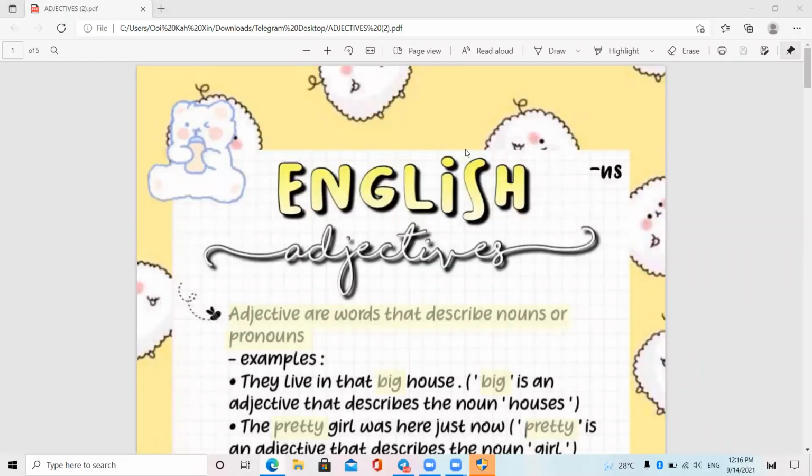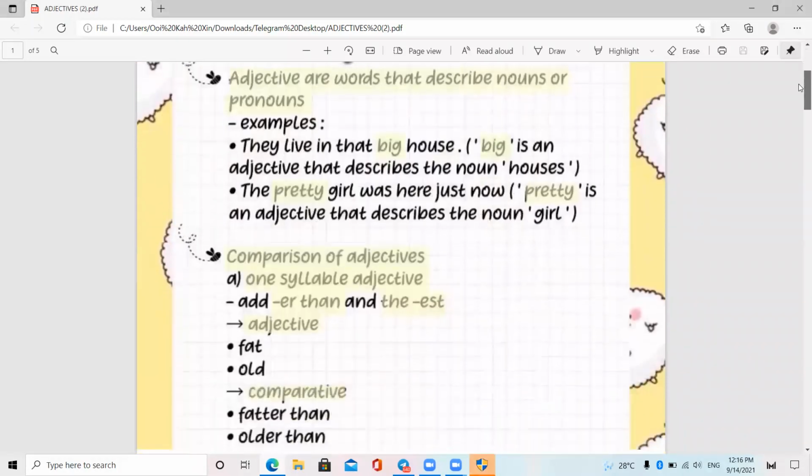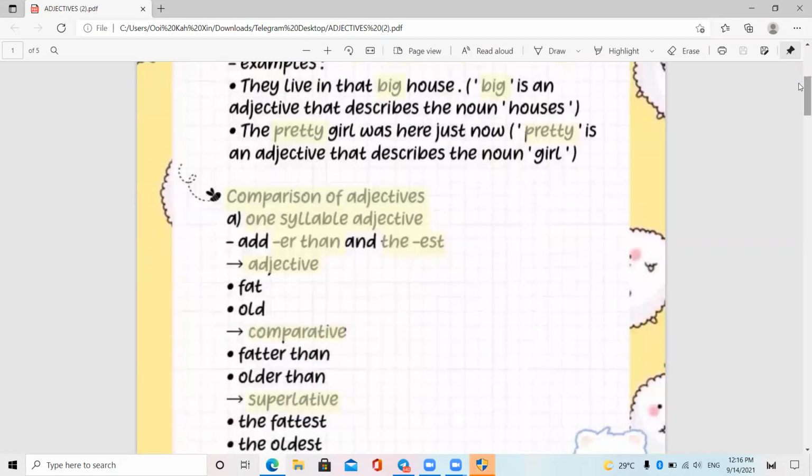Okay, let's see. English adjectives. Adjectives are words that describe nouns or pronouns. Example: they live in the big house. Big is an adjective that describes the noun house. And the pretty girls watch here just now. Pretty is an adjective that describes the noun girl.